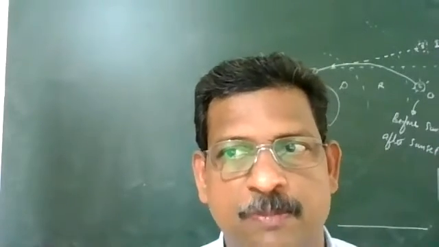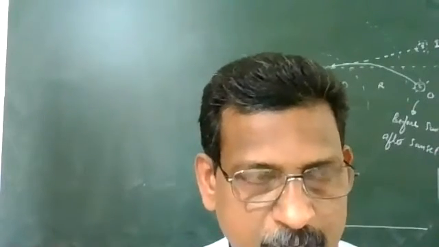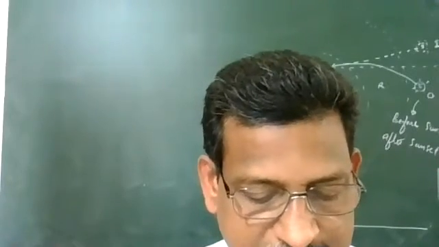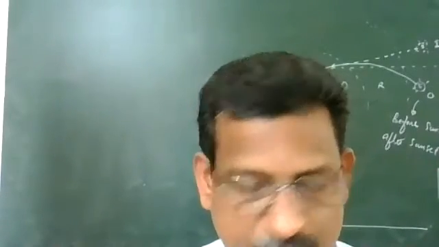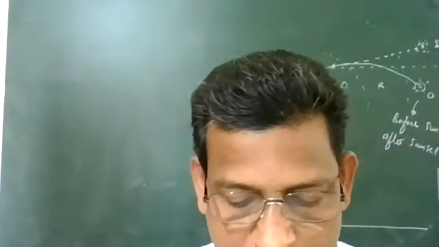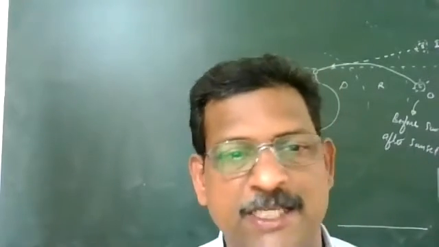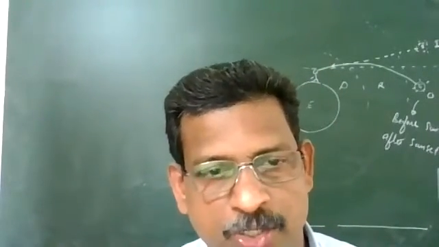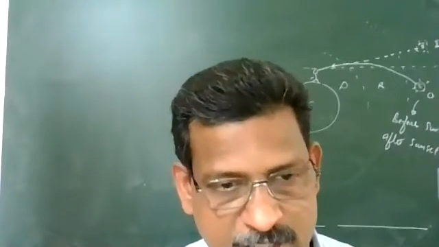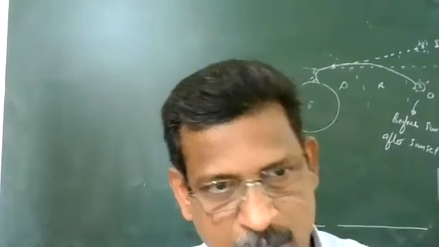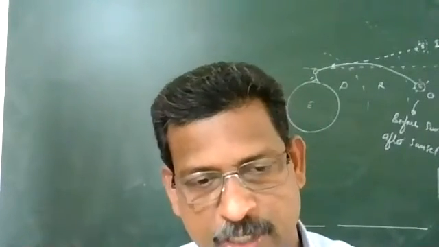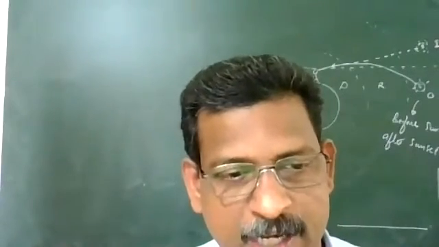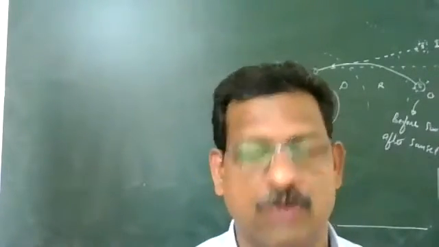It's an important question, simple and important one. I repeat, a small ink dot on a sheet of paper is observed through a glass slab of thickness 10 centimeter and refractive index 1.5. By what distance would the dot appear to be raised? Means object distance is known to you. You have to find out the apparent distance, apparent depth, and what is the change in that. Change means real depth minus apparent depth, that you have to calculate.